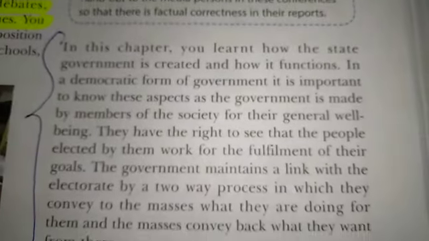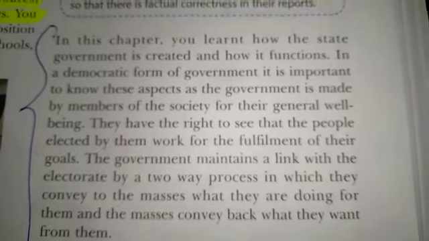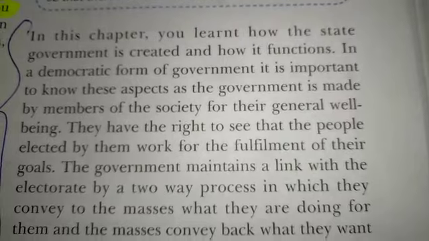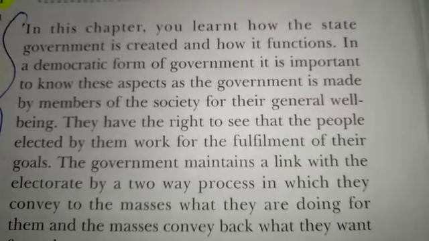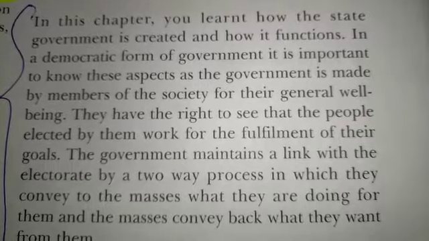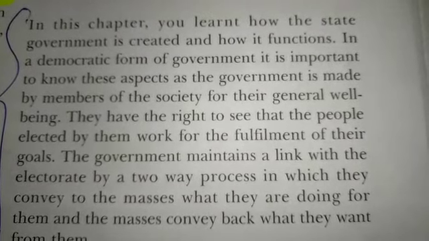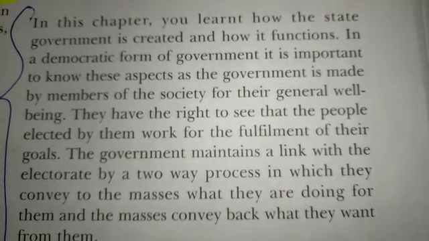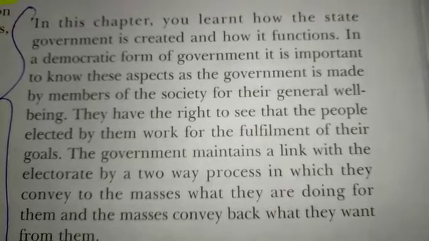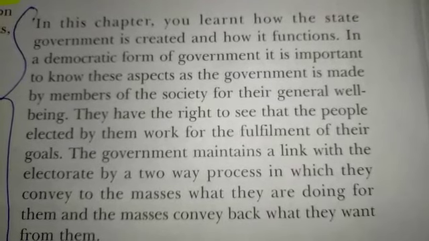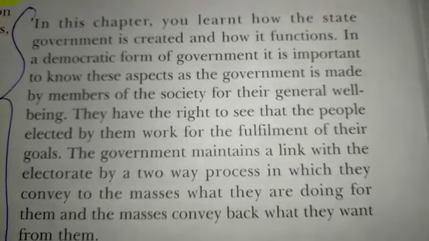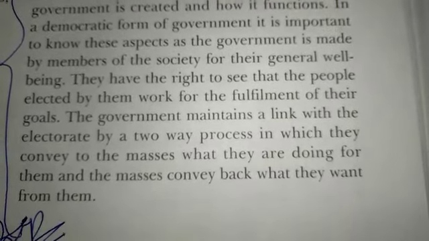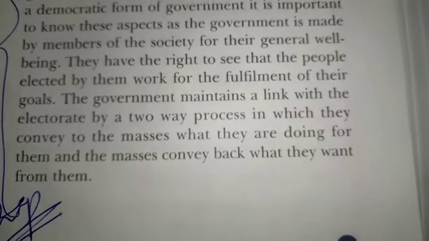Now, we come to the last part of the chapter. This is the summary. Be very motivated towards what you have learned. You can go through this summary part and you can make a list. So in this chapter you learn how the state government is created and how it functions. In a democratic form of government, it is important to know that the government is made by the people, by members of the society, for their general well-being. They have the right to see that the people elected by them work for the fulfillment of the goals.